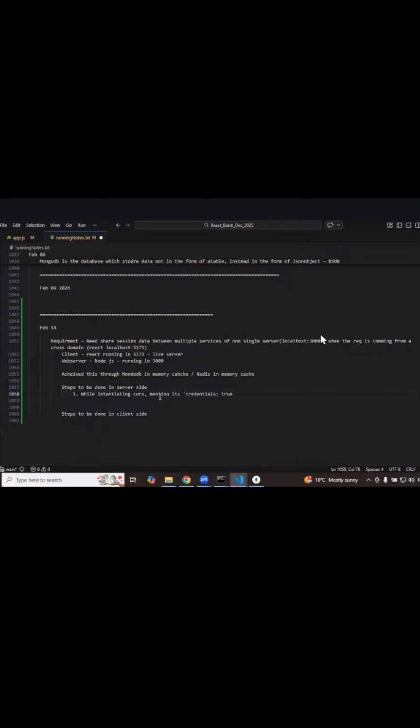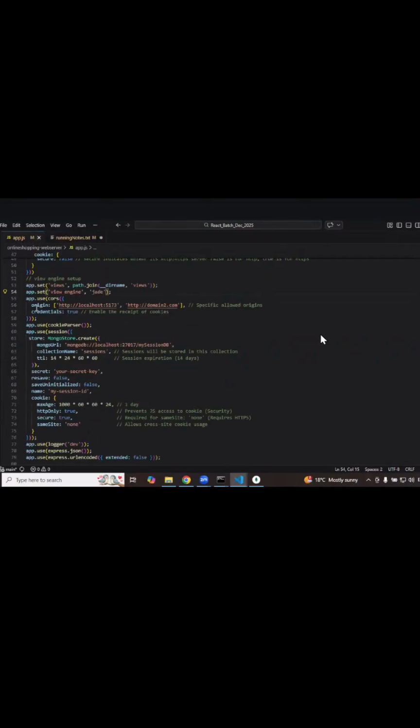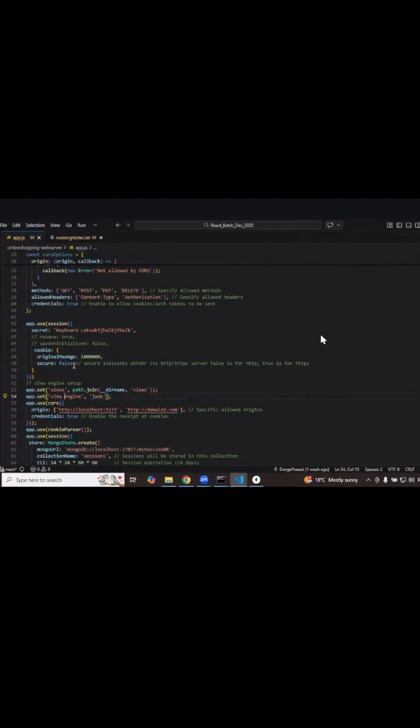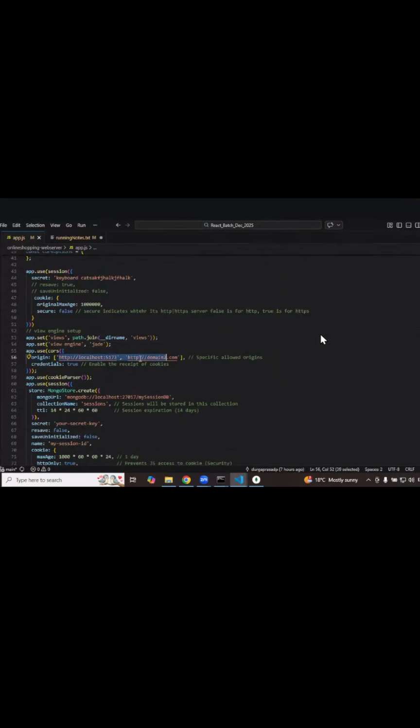Okay, while creating the cors, we know the reason why we have used this cors here, in order to mention what domains it has to accept. So we said like localhost, ABC, XYZ, so and so. We have to say that credentials is true, which will enable the receipt of the cookies.